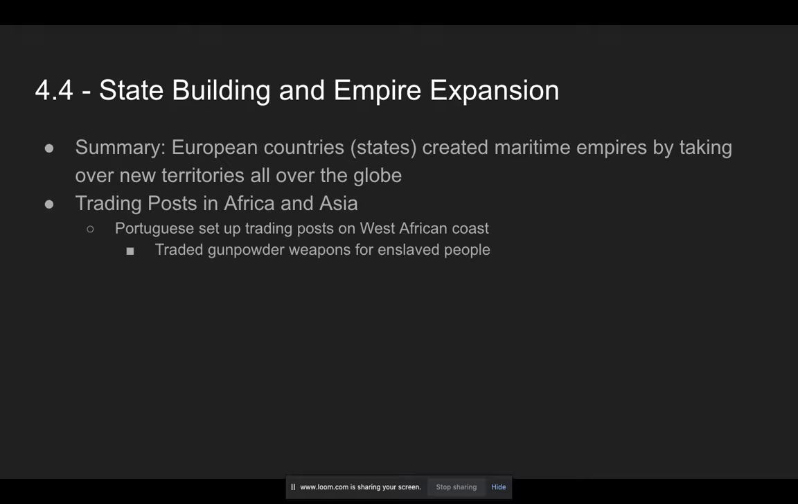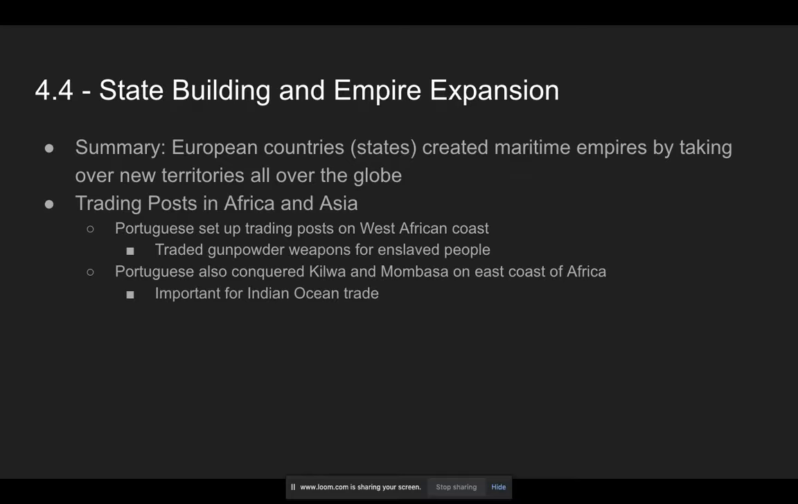And this caused a lot of war down in that area because you've got new kingdoms that have gunpowder weapons, so they go ahead and expand and they enslave more people to get more weapons, and then more wars break out. So it created a lot of chaos on the West African coast. The Portuguese also conquered the cities of Kilwa and Mombasa on the east coast of Africa. These were important trading centers, and the Portuguese basically sacked them and took all the valuable stuff and took over the cities. They were key for Indian Ocean trade.